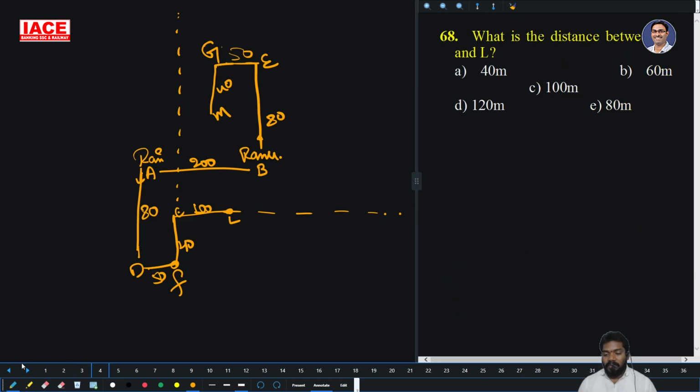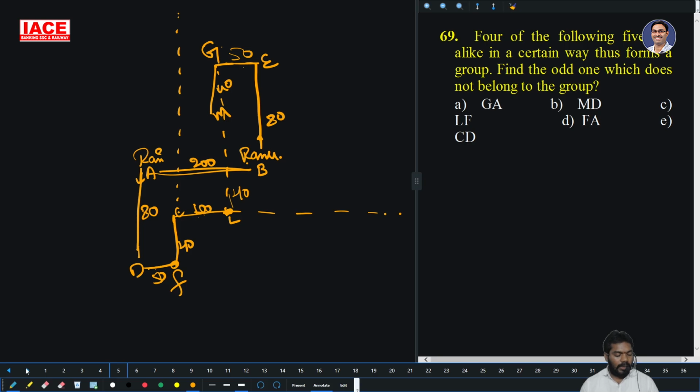What is the distance between G and L? So this is 50, this is 100. Now the 150, this is 50. Means same line only, because this is 200. Same line. Then from G it is 40 and then again 80. Here 40 is completed. Again 40. So 80 plus 40, 120. So for question 68, option D is the right answer.